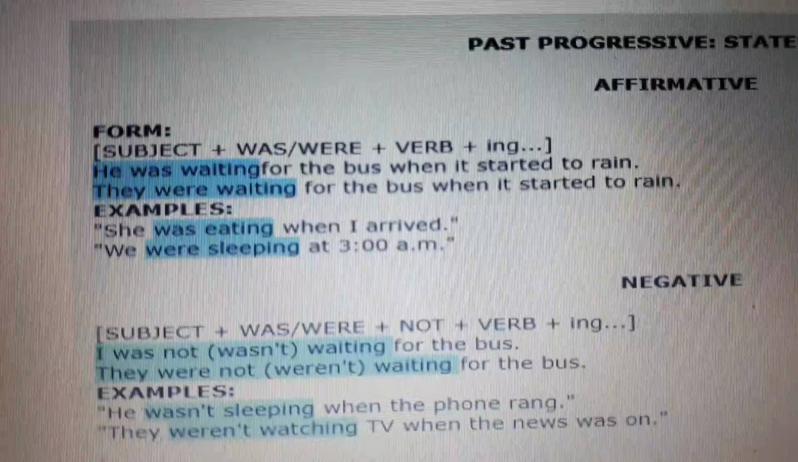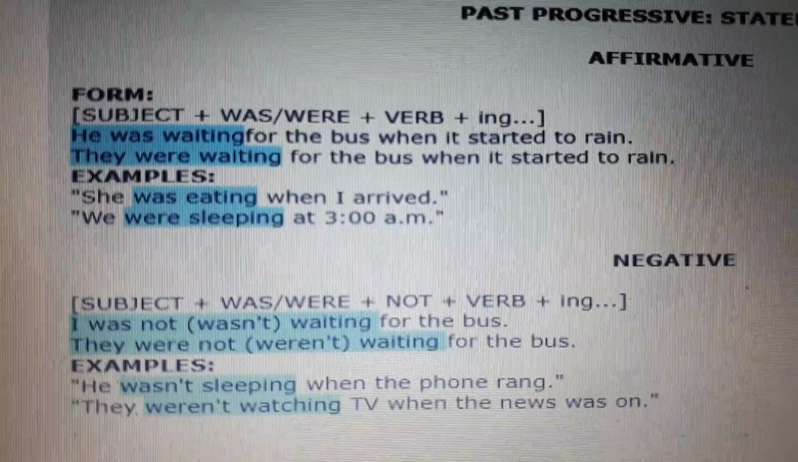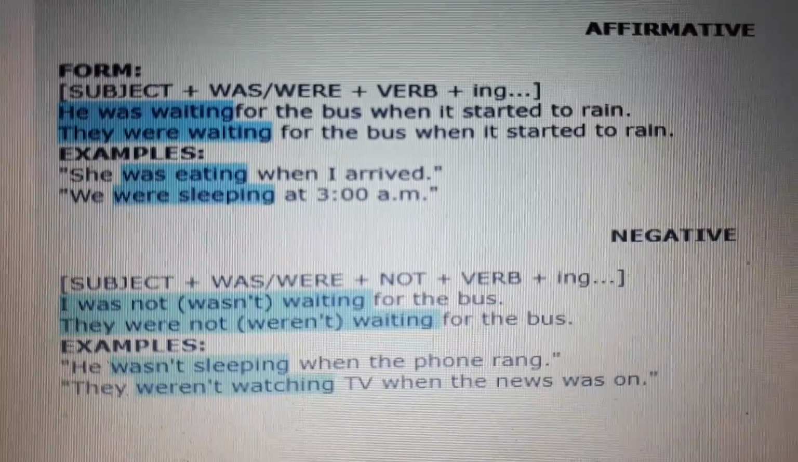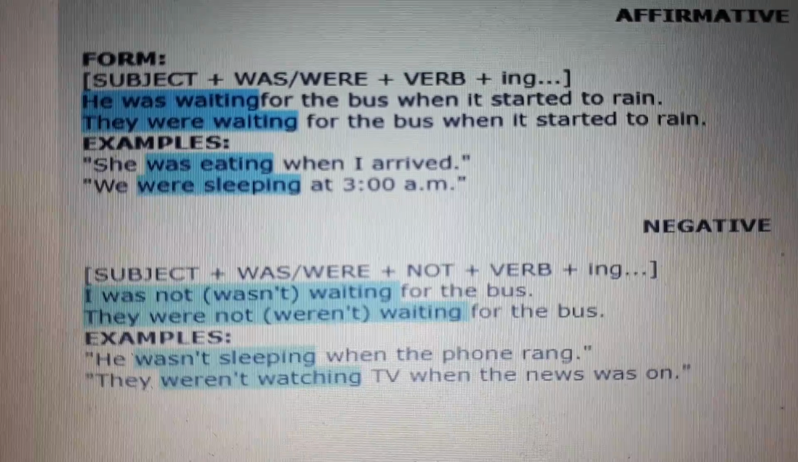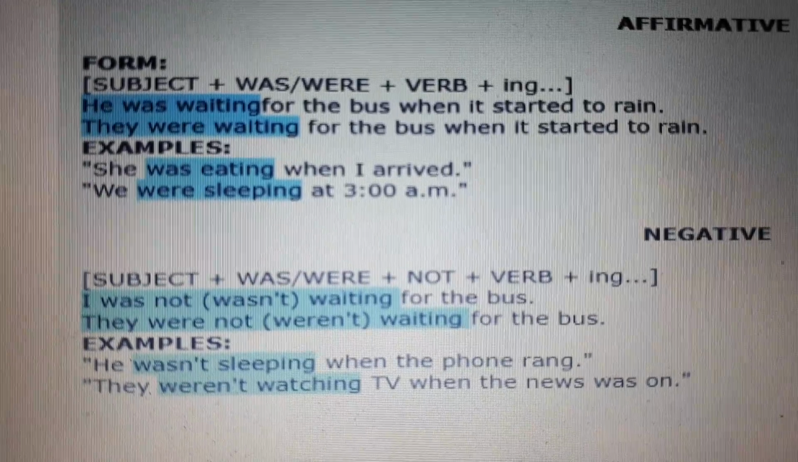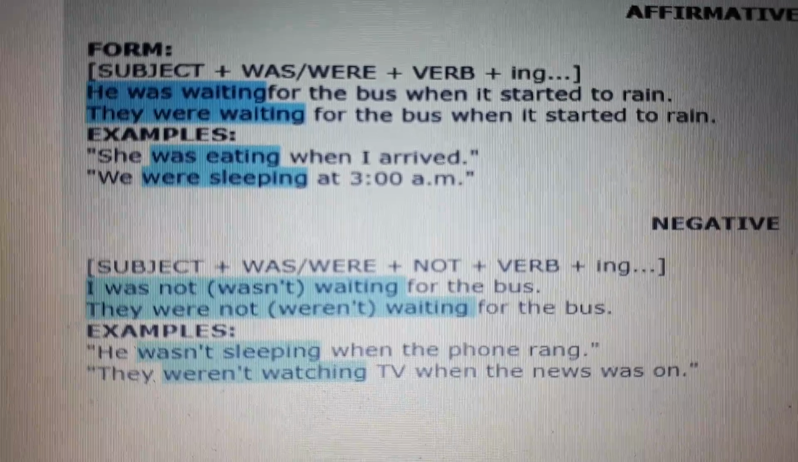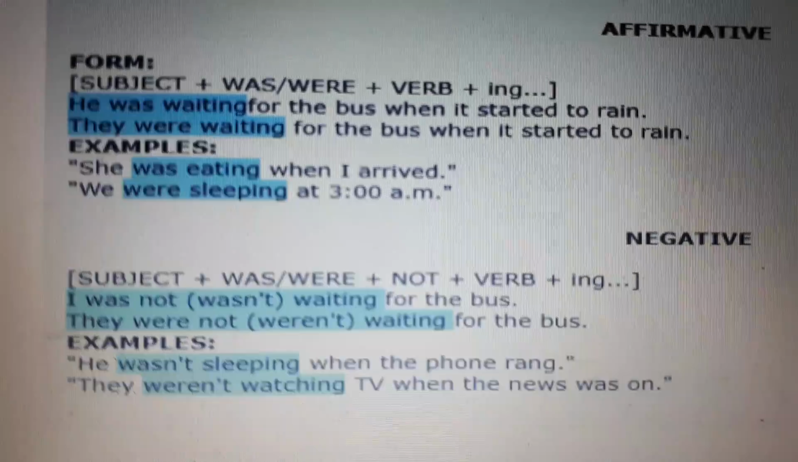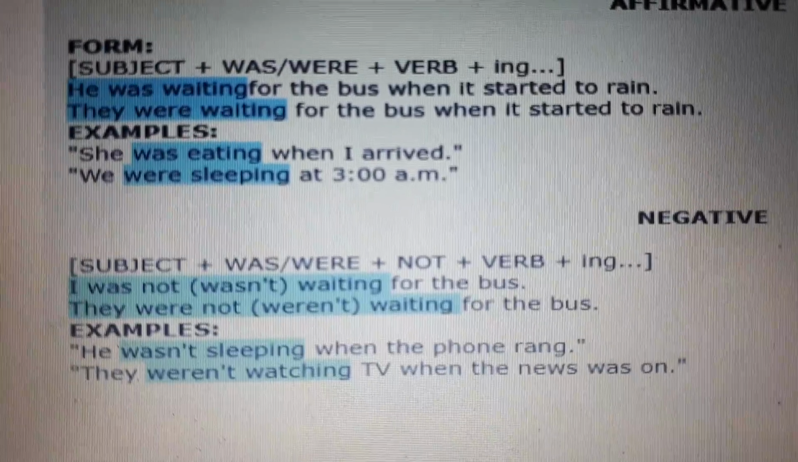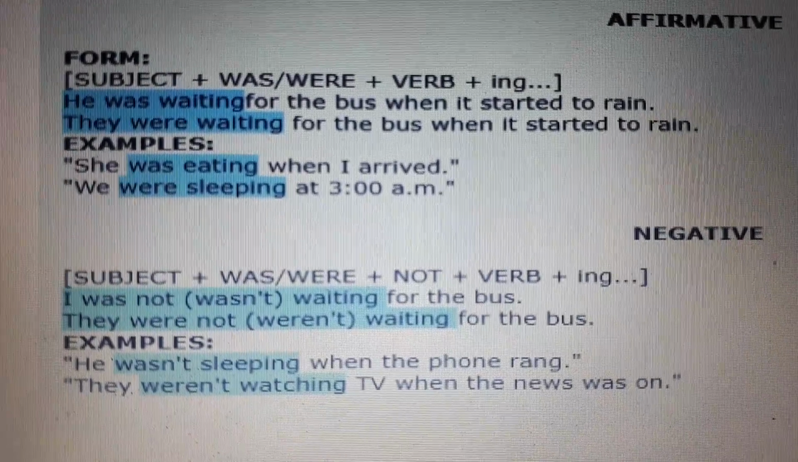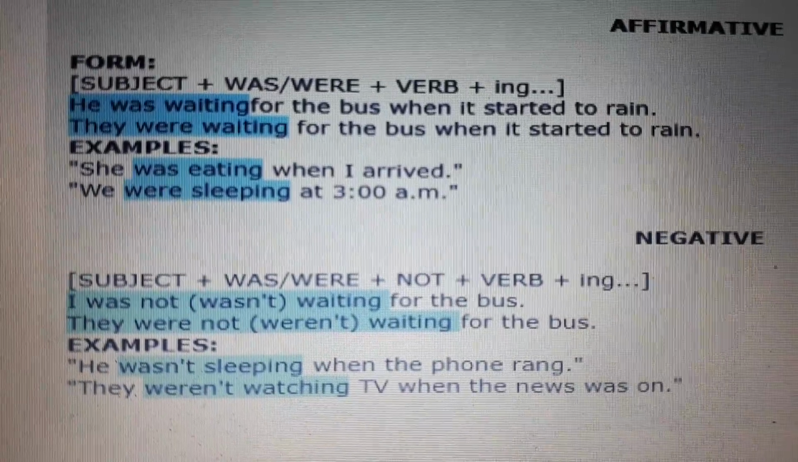Were is the past of are, okay? So they were waiting for the bus. And then the complement, okay? Another example, she was eating when I arrived. She is singular, so we need to work with was and then the action with ing, okay? We is plural, so we need to work with were and then any action with ing.